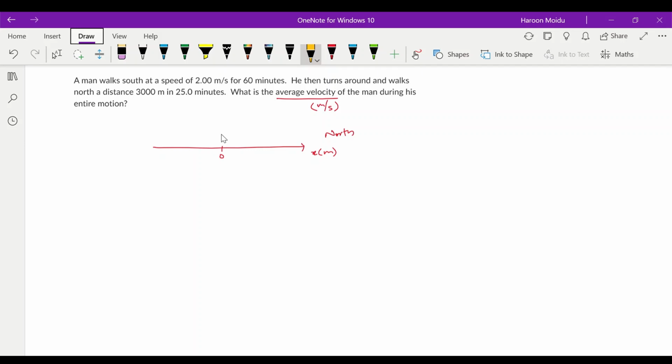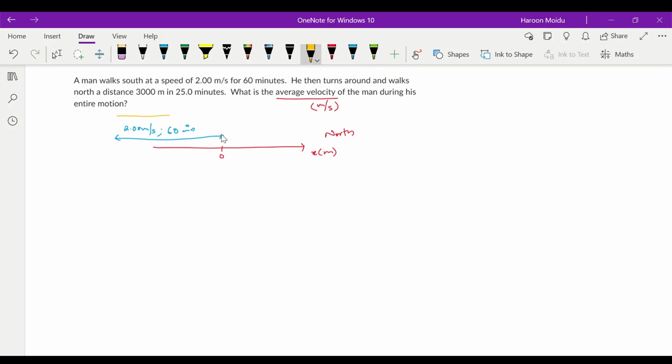Initially he started walking south, so let's draw it. Sorry for my bad drawing. So let's say he walked at the speed of 2 meter per second, for 60 minutes. Then he turned back and walked towards north.